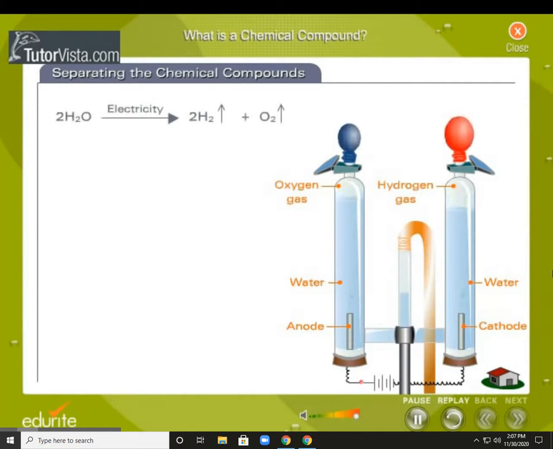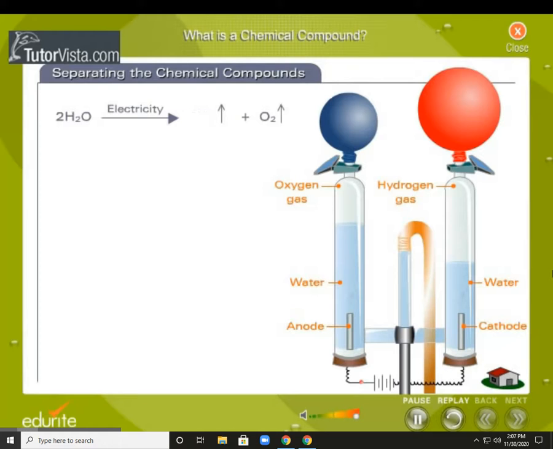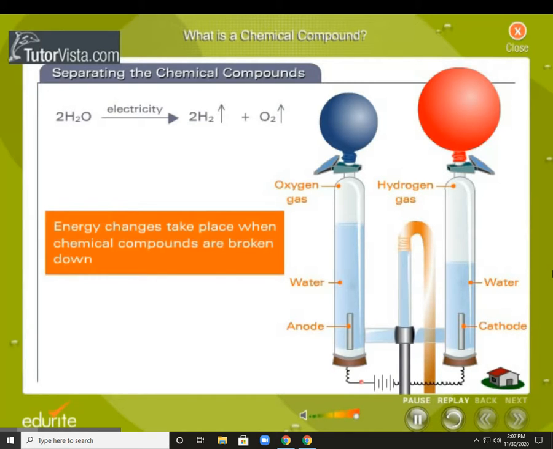Oxygen atoms bubble up to fill the blue balloon, while hydrogen atoms fill up the red balloon. There are two hydrogen atoms for every atom of oxygen in a water molecule, H2O. Therefore, the red balloon fills up faster. Thus, when water is electrolyzed, oxygen gas is formed at the anode, while hydrogen gas is formed at the cathode. Energy changes take place when chemical compounds are broken down.